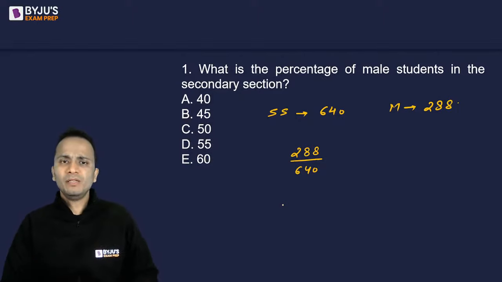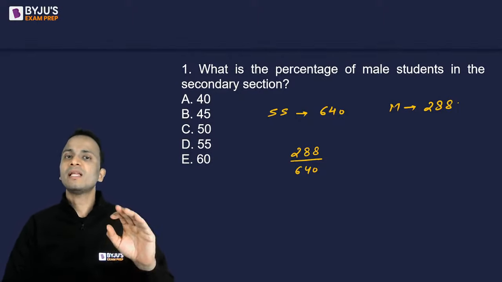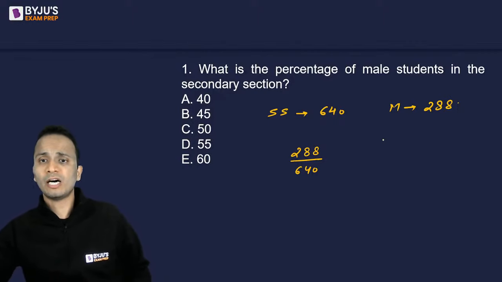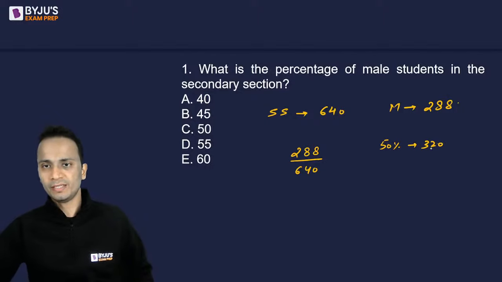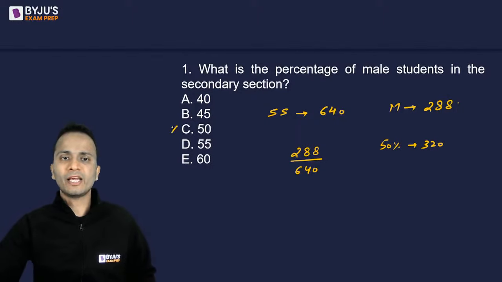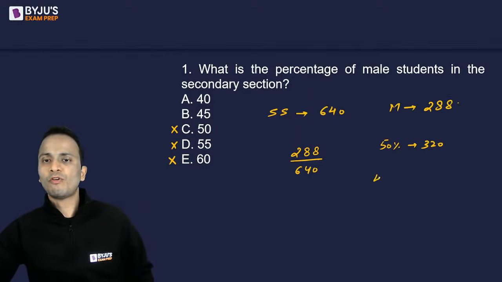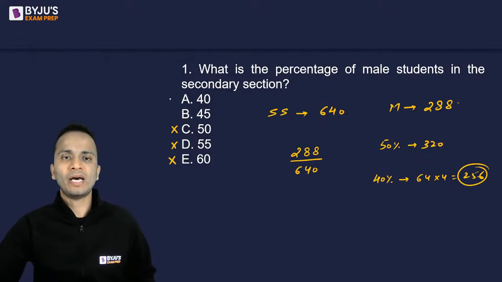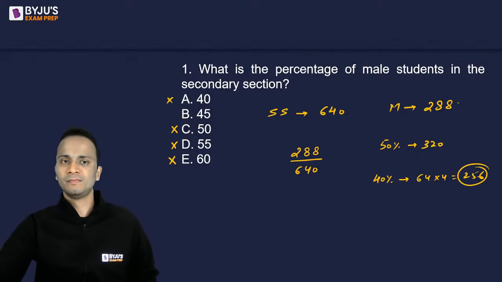Now, clearly visible, 288 is less than 50% of 640. 50% of 640 is how much? 50% of 640 will be 320. All right, so the answer cannot be option C, D or E. Also, 40% of 640 will be 64 multiplied by 4, that is 256. Again, 256 is not the number that I require. So 40% cannot be the answer. So the answer can only be 45%.